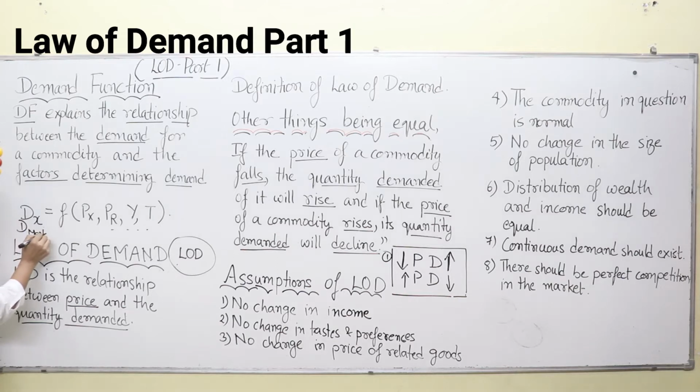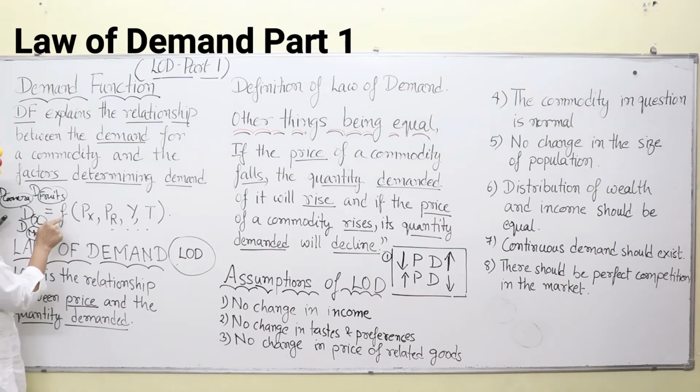Or if you want to purchase a camera, then we can write demand for camera. If you want to purchase fruits, demand for fruits. So fruits, camera, marker, everything is X here. Every commodity of the world can be denoted as X. So X is any commodity that is in question in your topic.